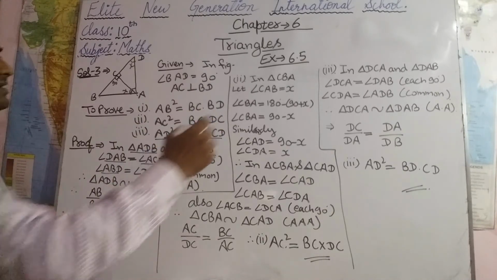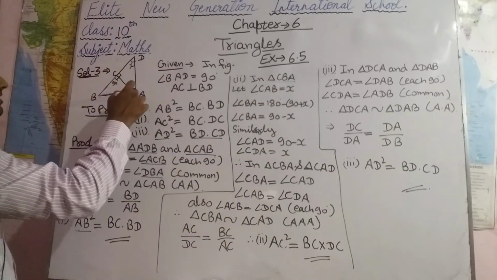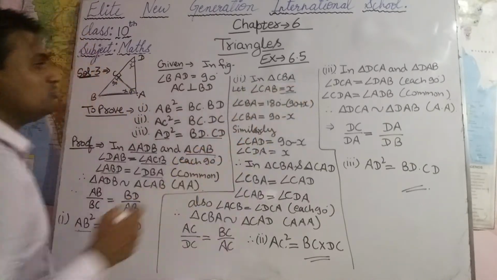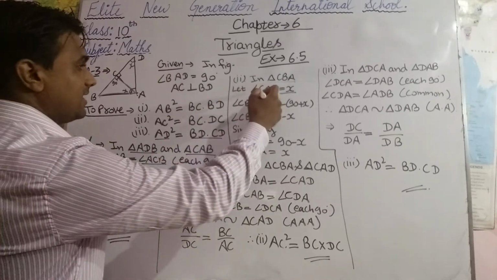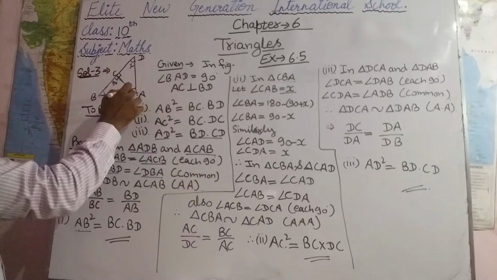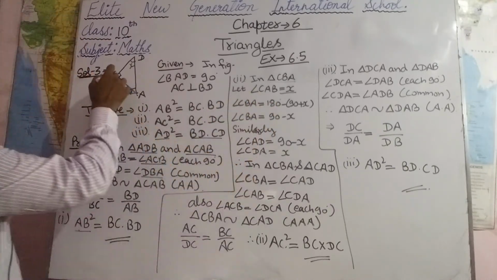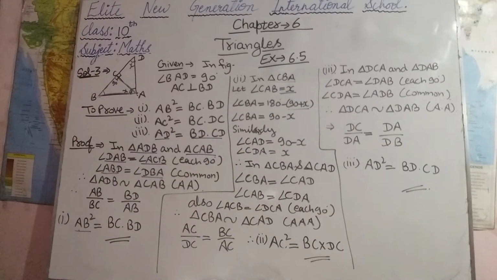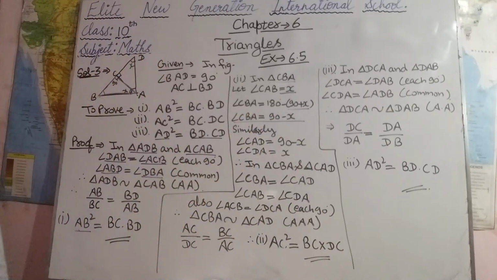So here in triangle CBA, we will consider this angle as X. So let angle CAB equal X. Now if angle CAB is X and angle BCA is 90 degrees, then we can find angle ABC, or CBA, which will be 180 minus 90 plus X by applying the angle sum property. By solving, angle CBA will be 90 minus X.